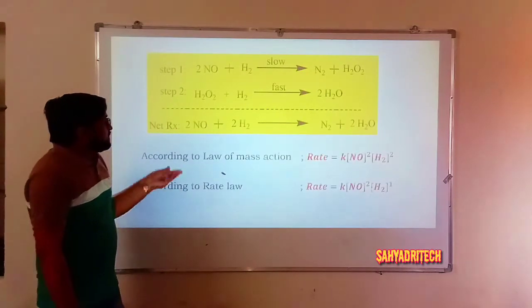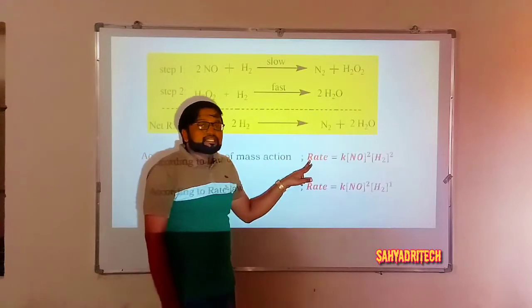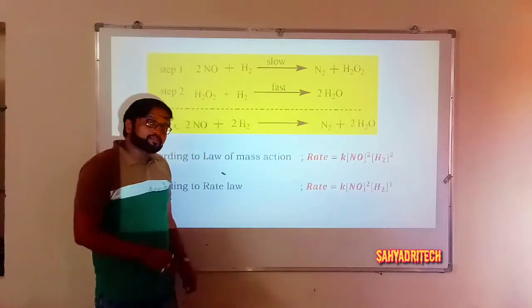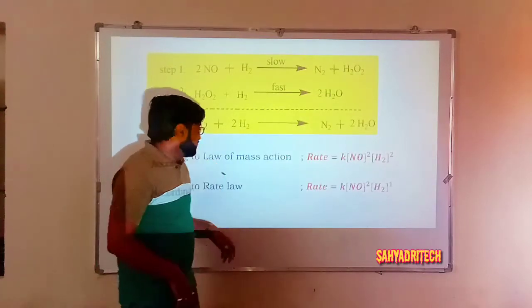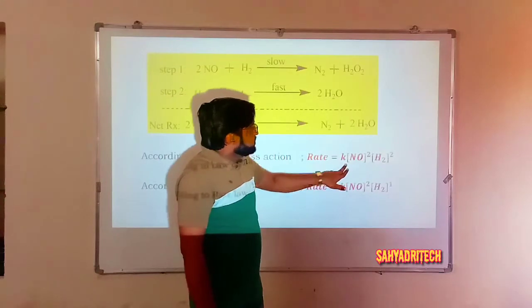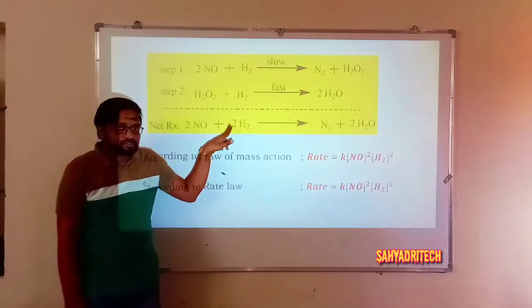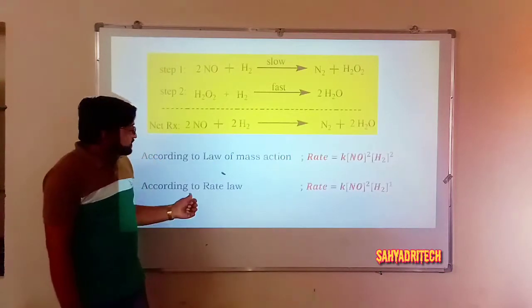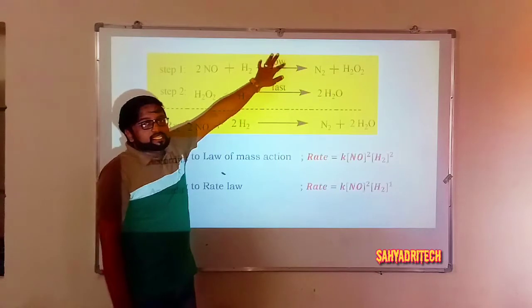Now here, if I consider the equations according to law of mass action and rate law, whether both are the same or different, in this case they will be different. According to law of mass action, what is the rate? Rate is equal to K into concentration of NO raised to 2 and H2 raised to 2. But according to rate law, what is the rate determining step?